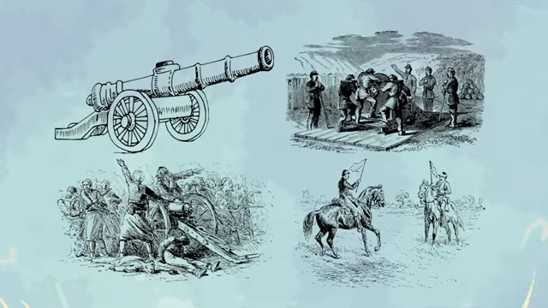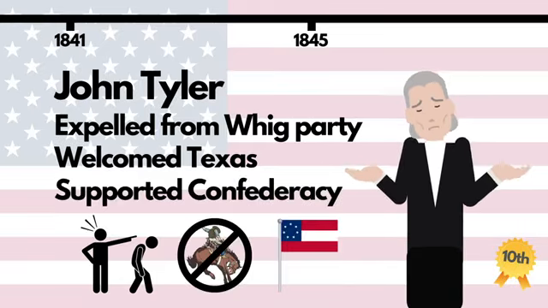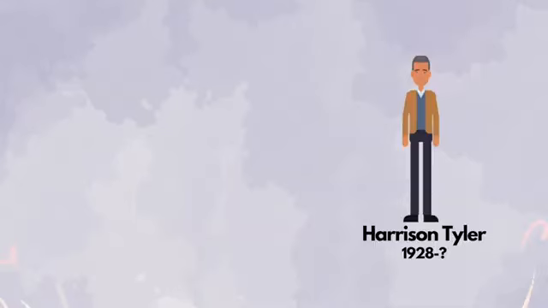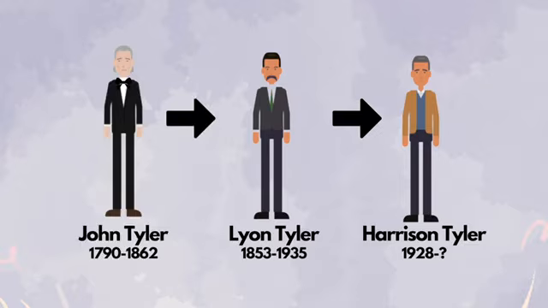Tyler is frequently cited as one of the worst presidents on this list because of his decision 16 years after the end of his term to support the Confederacy during the American Civil War, even going so far as serving as a member of the Confederacy's Provisional Congress. Aside from helping to lay the foundations of the Civil War, Tyler is also the president who has a grandson who, as of November 2024, is still alive. Harrison Ruffin Tyler was born in 1928, fathered by one of Tyler's children, Lyon, who was born in 1853, 9 years before the 10th president himself died.